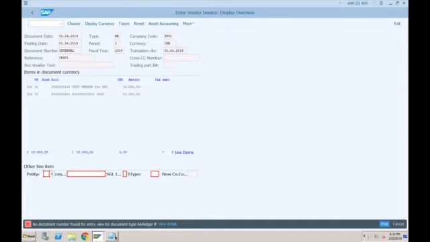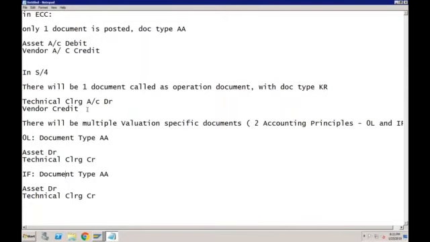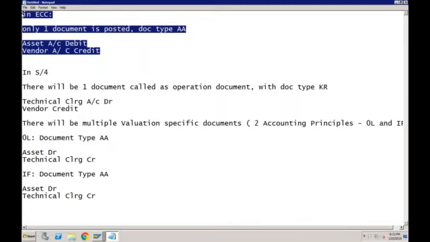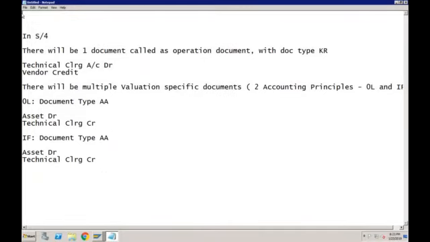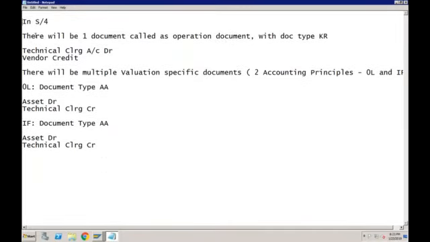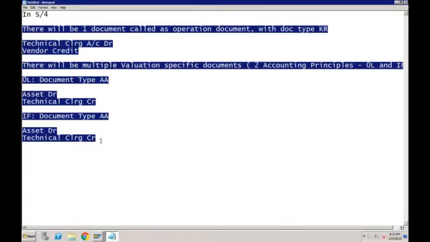Okay, let me tell you first what is happening. So this document, how many documents are getting posted? Let's make it a little bit interactive, because then only you will understand. So I'm removing this ECC. We understood that in ECC there was only one document. Now in S/4, how many documents are created? Can you tell me? Four documents? Sorry, Mahesh, I think 4 documents. No, it is 3.